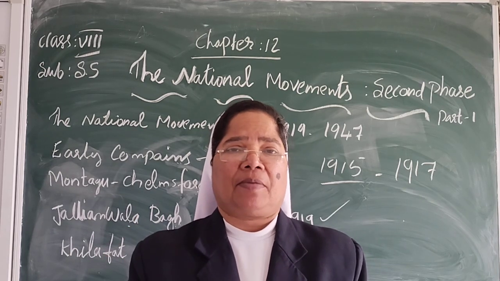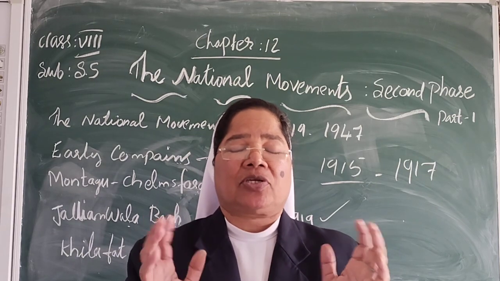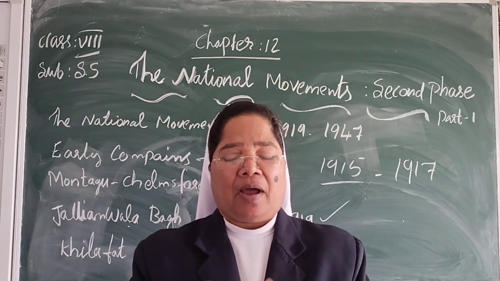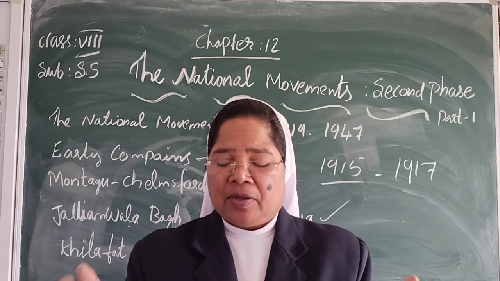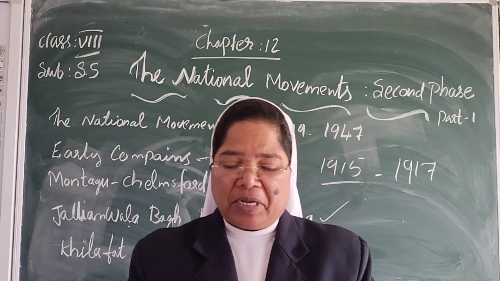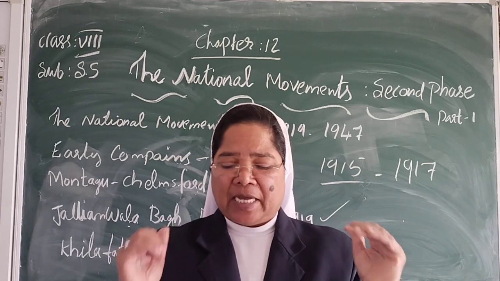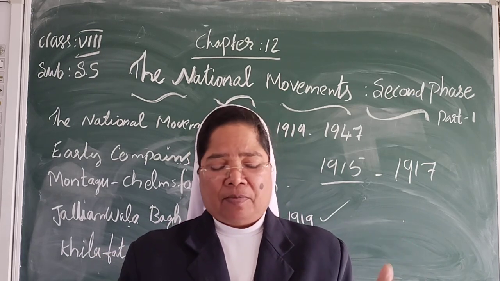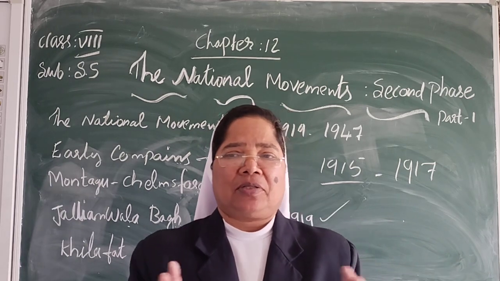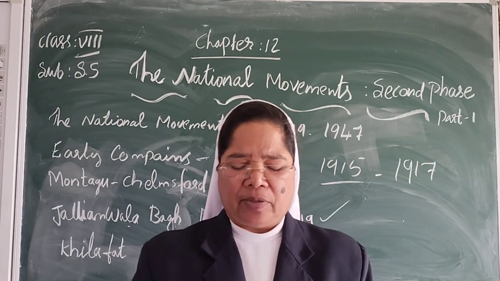They shot at the people for about 10 minutes. Hundreds of people died and thousands were critically injured. It was known as the Jallianwala Massacre. There was no door to go outside, so the people inside were all shot.